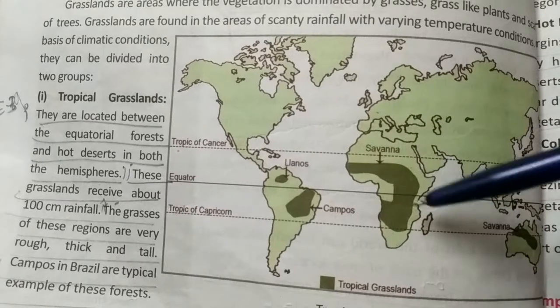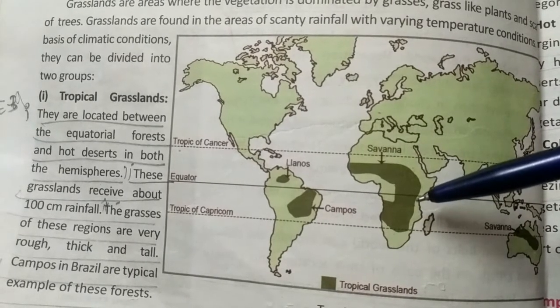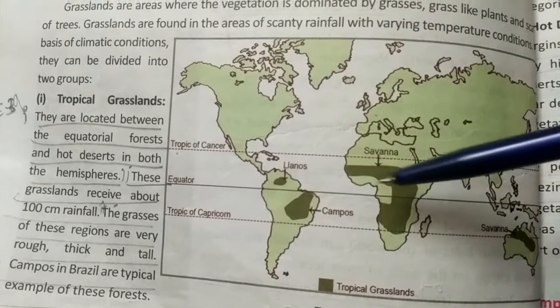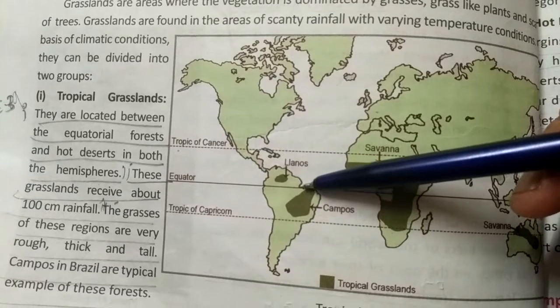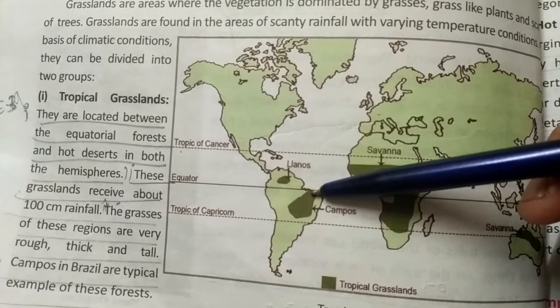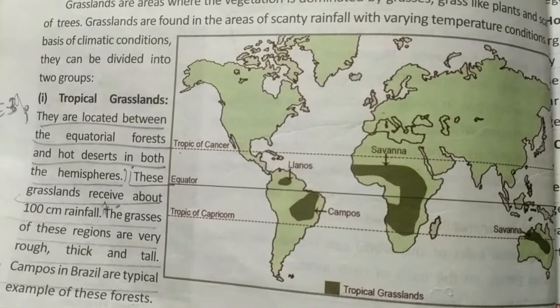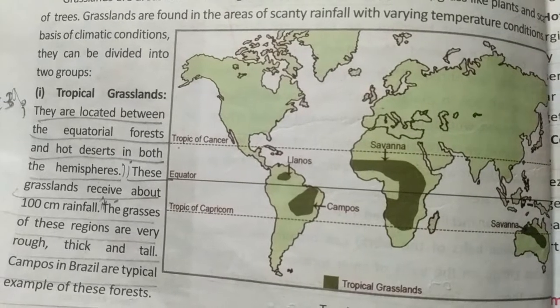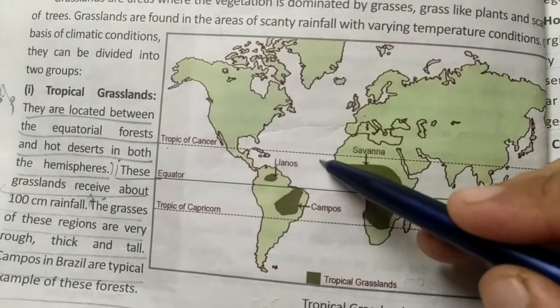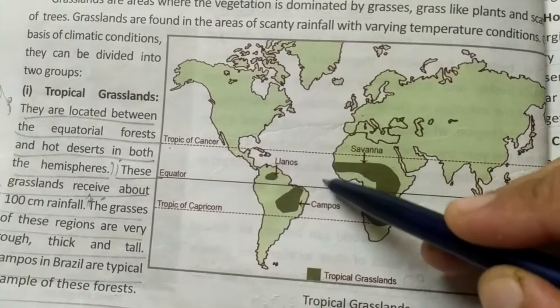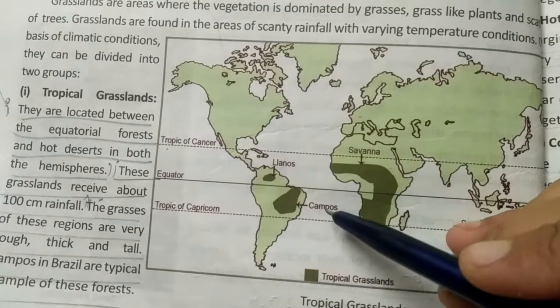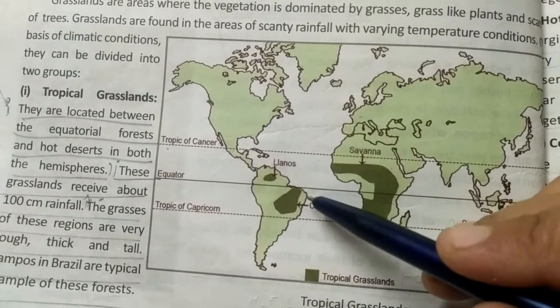So these grasslands come under the tropical grasslands, and these are the areas where the sunlight is quite high and the heat of the sun is quite high. Sun rays reach directly, so direct sunlight is there. That's why these are very hot zones.